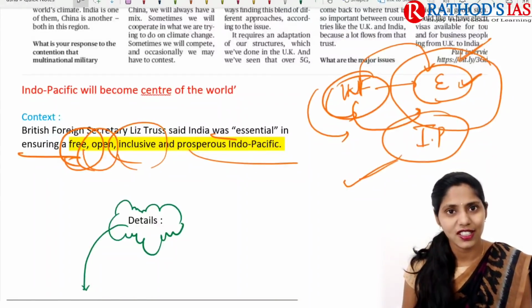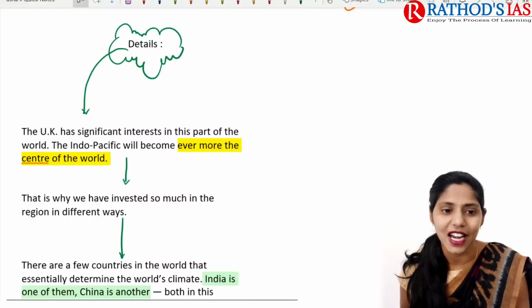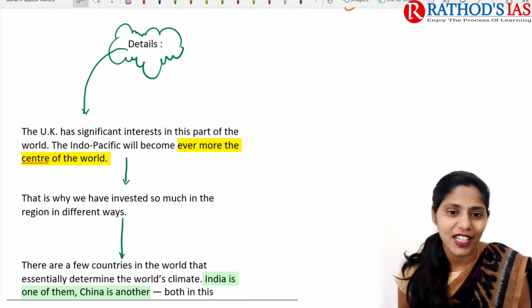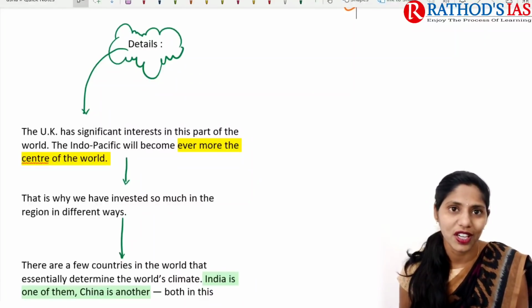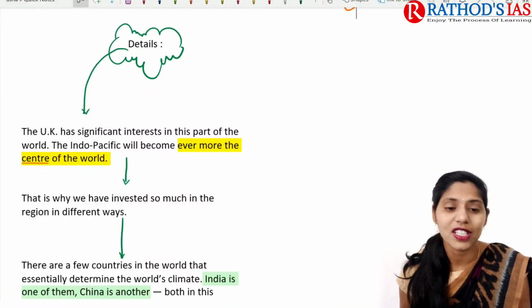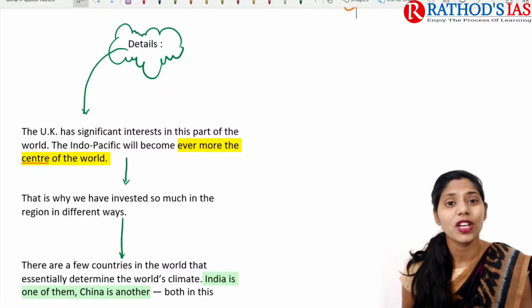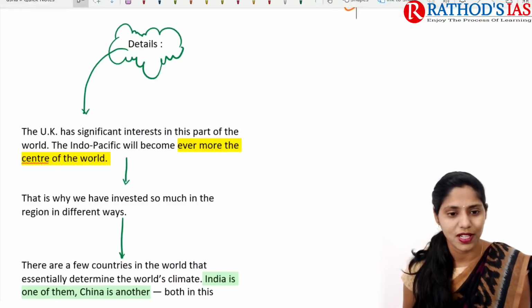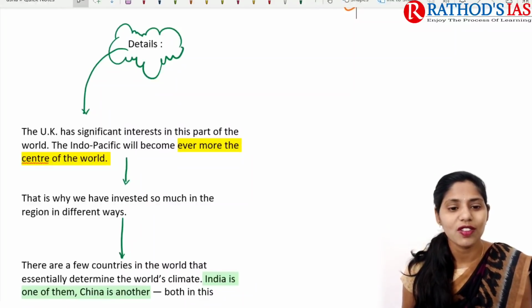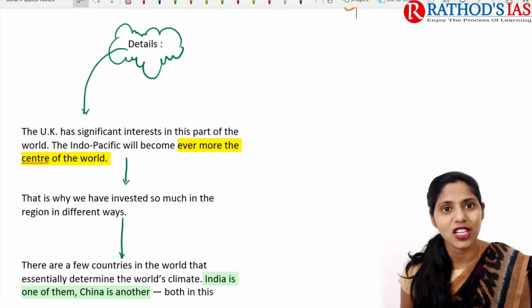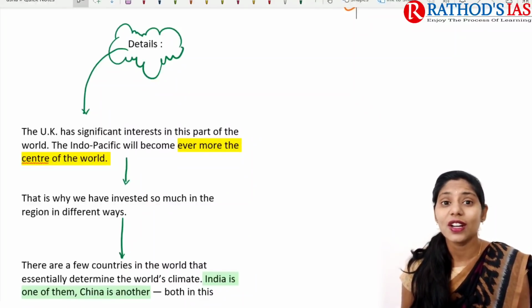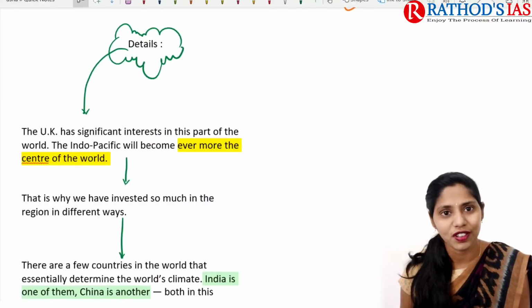If you see further regarding this topic, it mainly says that the UK has significant interest in this part of the world, and because of this, the UK has come up with more investments in the Indo-Pacific region. It has also invested a great deal in this region in different ways. There are a few countries in the world that essentially determine the world's climate.